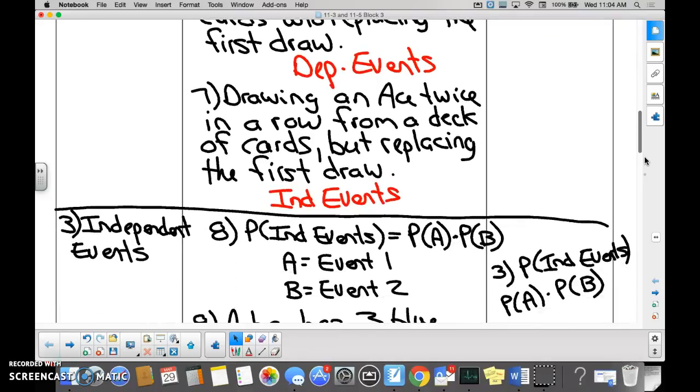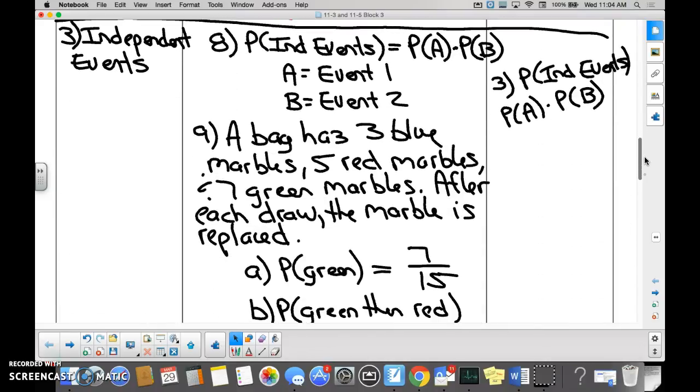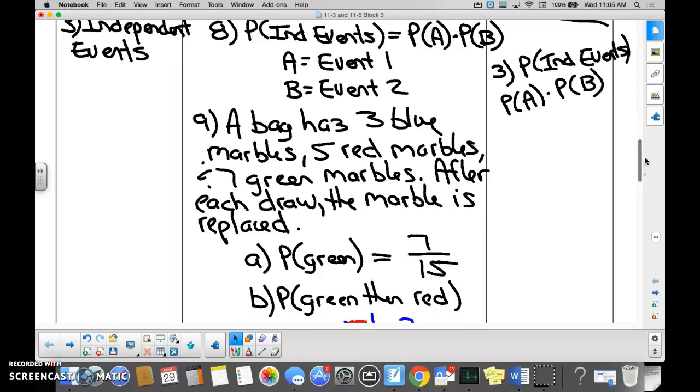Number 3 then, independent events. You need to know the formula: probability of A times the probability of B. Ahmed, what does A mean and what does B mean? A stands for event 1, the first event you do. And then B stands for the second event. We're just differentiating between events.